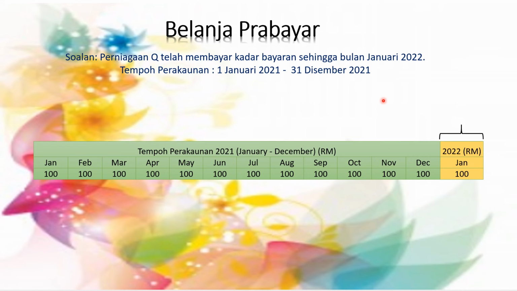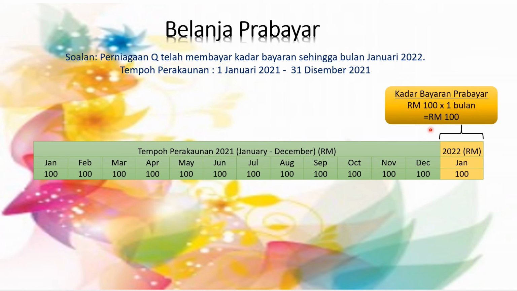And let's see the jadual. Okay, here it shows that the total amount paid for the kadar bayaran is 1,300, which is from January 2021 all the way up to January 2022. So 13 months times 100, you'll get 1,300. And that is the amount that will appear in your imbangan duga. But what we know? We know that we can only record the belanja kadar bayaran from 1st of January up to 31st of December. Up to here only we can record in our apur.